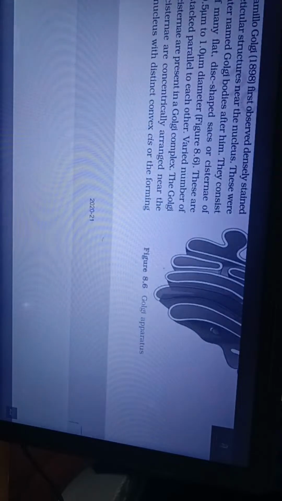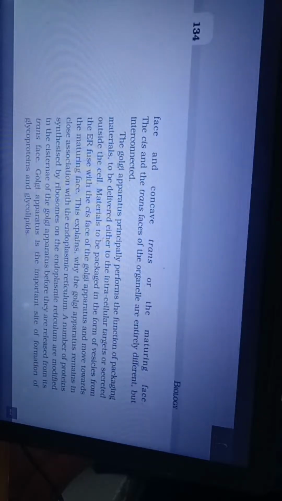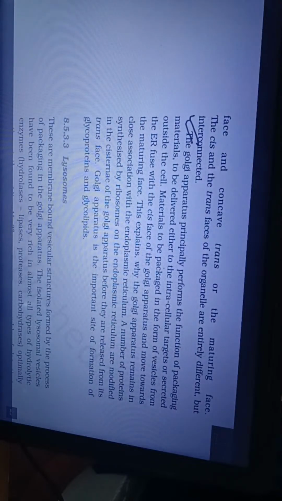The Golgi cisternae are concentrically arranged near the nucleus with a distinct convex cis or the forming phase and concave trans or the maturing phase. The cis and the trans phase of the organelle are entirely different but interconnected. The Golgi apparatus principally performs the function of packaging materials to be delivered either to the intracellular targets or secreted outside the cell. Materials to be packaged in the form of vesicles from the ER fuse with the cis phase of the Golgi apparatus and move towards the maturing phase.